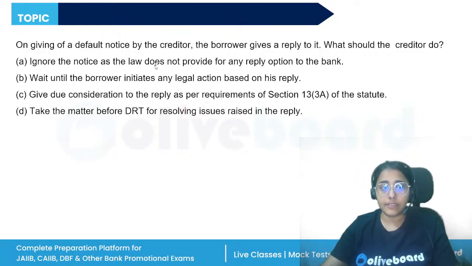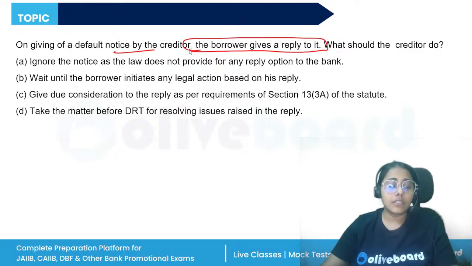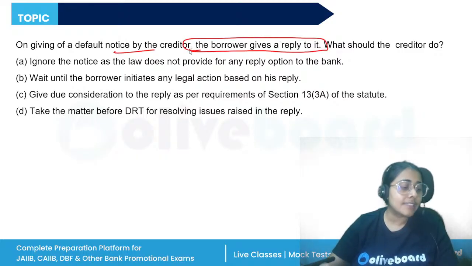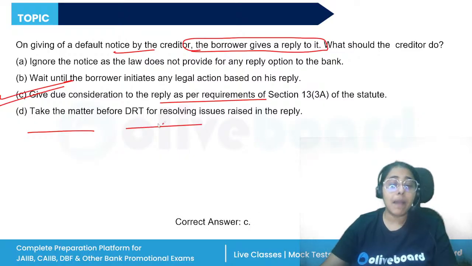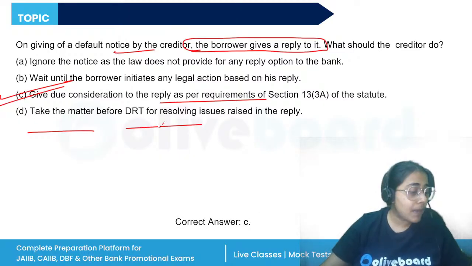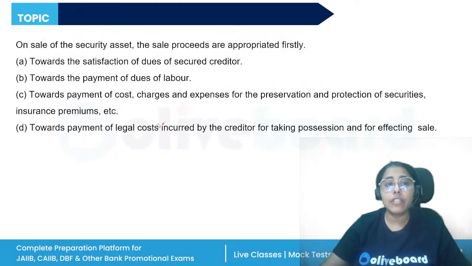On giving a notice of default by the creditor, the borrower gives a reply to it. So when the notice before taking possession, obviously a 60 days notice has to be given to the borrower. And if the borrower claims anything or they say that something is written wrong in the notice, what will the creditor do? Ignore the notice as the law does not provide for any reply. Wait until the borrower initiates any legal action. Give due consideration to the reply as per the requirements. Take the matter before DRT. The bank should not ignore whatever reply or response the borrower has given. They will give due consideration.